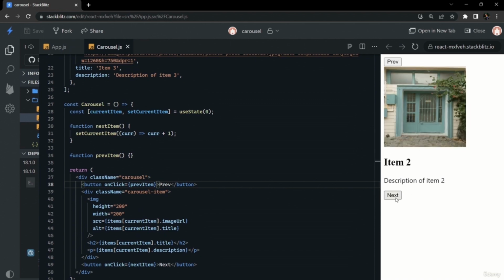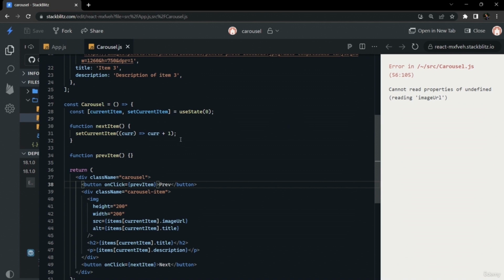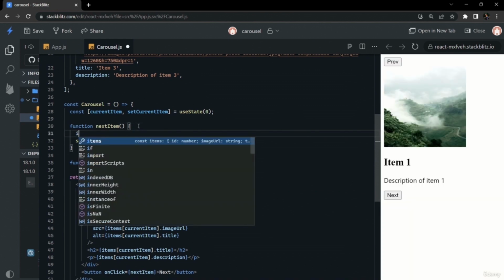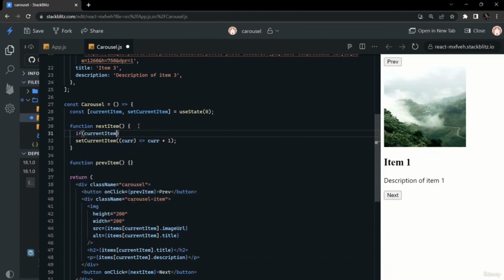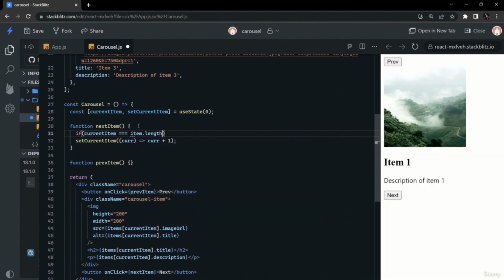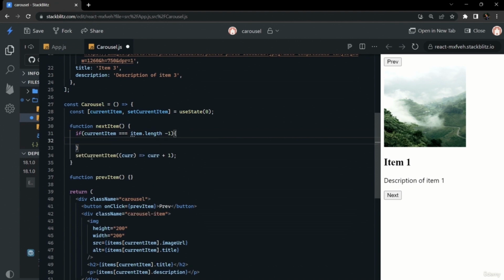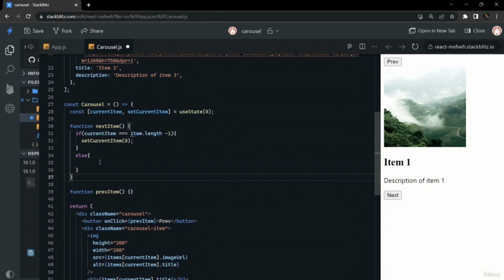If we click on our next button, as we can see, on the third item it is throwing an error, because if we add 1 to 3, there is no fourth item in our list. So we have to do a check here: if the current item is the last item, then we should change the current item to 0. Otherwise we should add 1 to it. So we have written an if else statement for implementing the same.